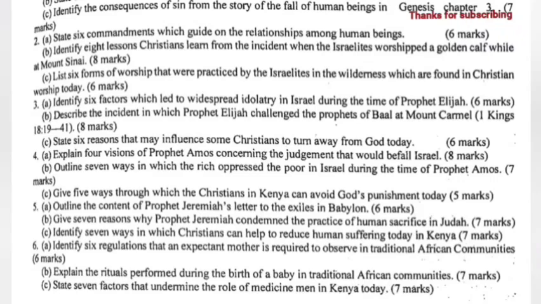Question 4a. Explain 4 visions of Prophet Amos concerning the judgment that would befall Israel. B. Outline 7 ways in which the rich oppressed the poor in Israel during the time of Prophet Amos. C. Give 5 ways through which the Christians in Kenya can avoid God's punishment today.